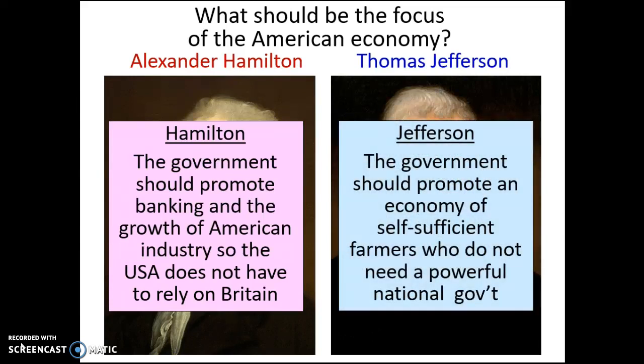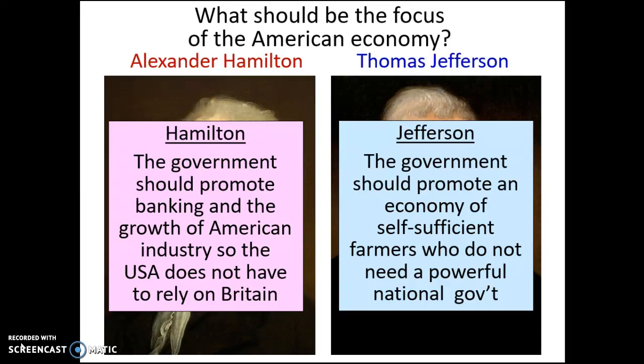Jefferson had kind of a much more simple view on what the American economy looks like. He said that the American economy should be self-sufficient, that everybody would essentially be farmers with their own little plot of land, and you would grow everything that you needed to eat, you would make everything that you needed to live your life, and if you couldn't make those things or you couldn't grow whatever it is that you need, then there would be a small local market that you could go to purchase those goods from other people that sold those goods.